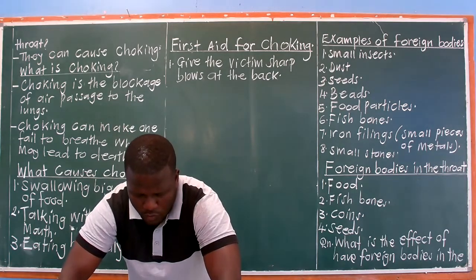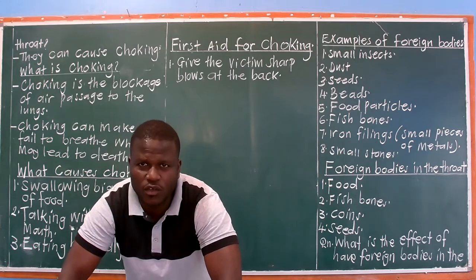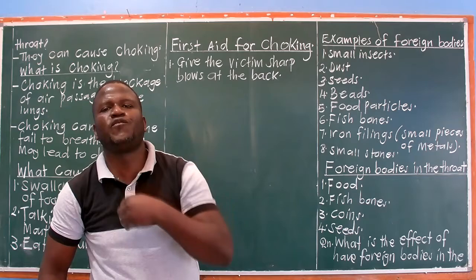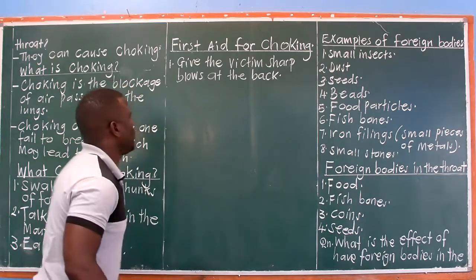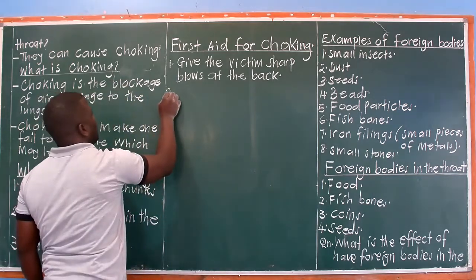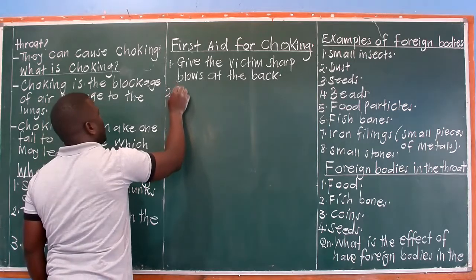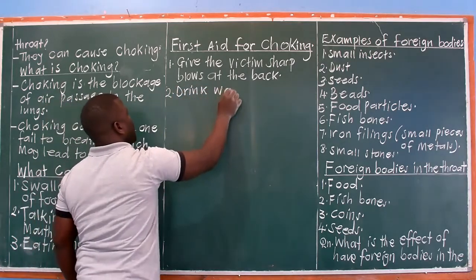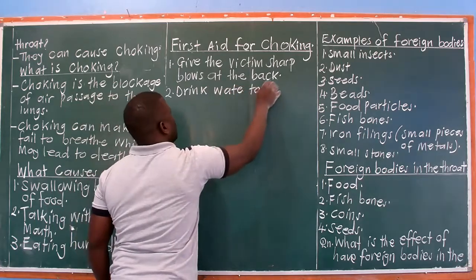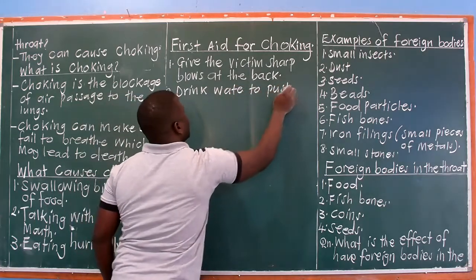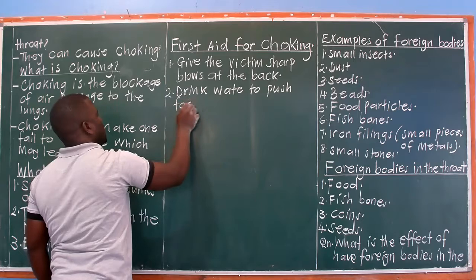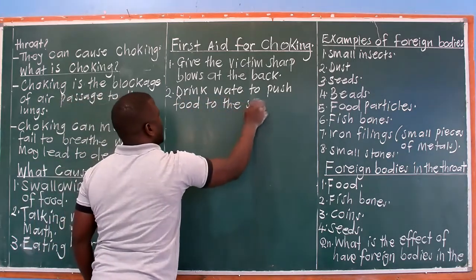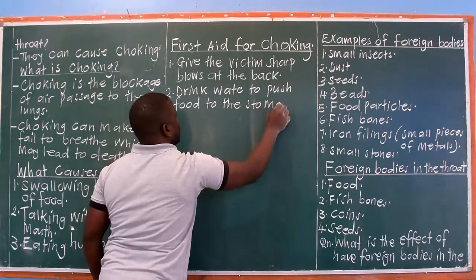Then you also need to know that in case you are choked, you can also drink water. Now when you drink water, it pushes food to the stomach. Drink water to push food to the stomach, in case it is food.